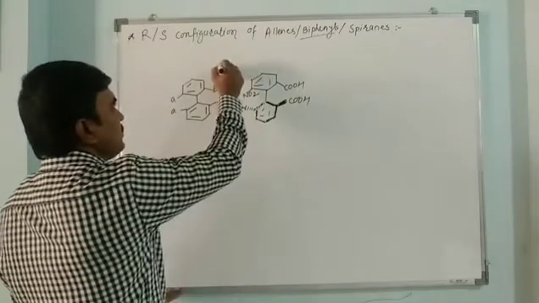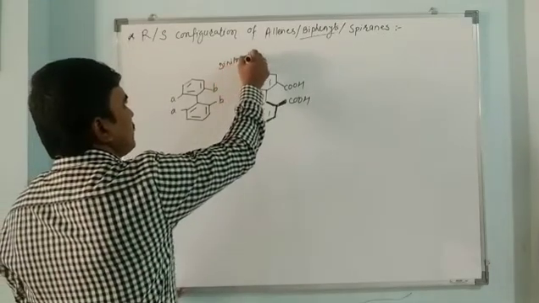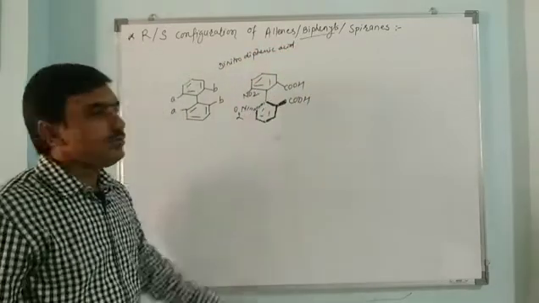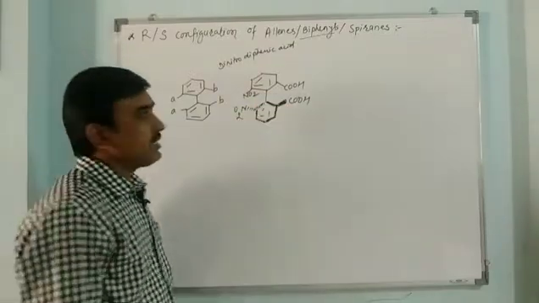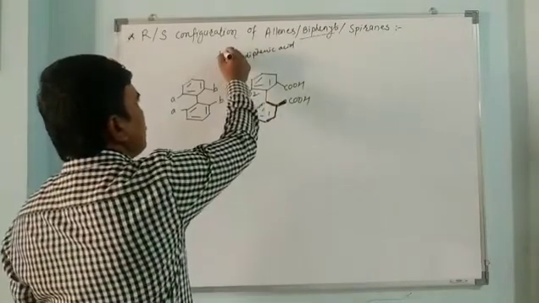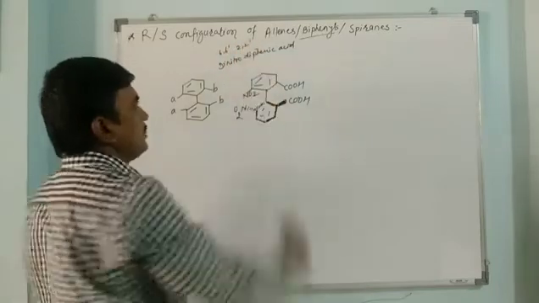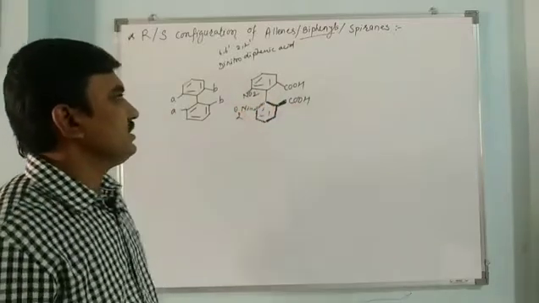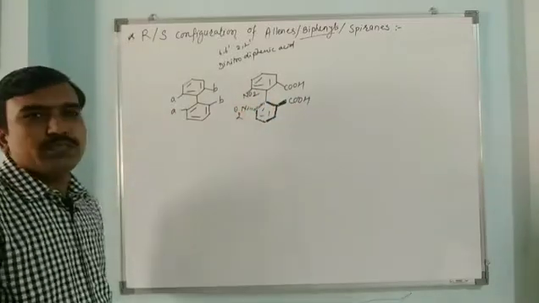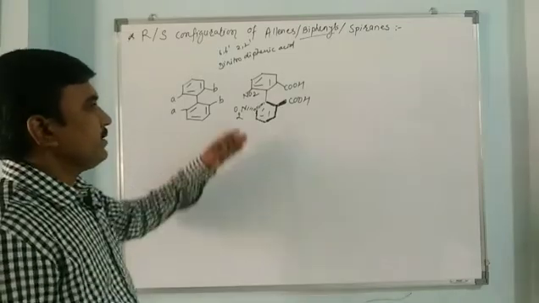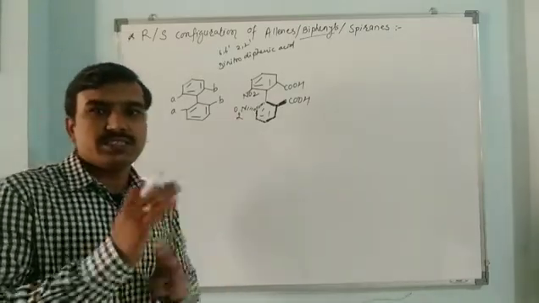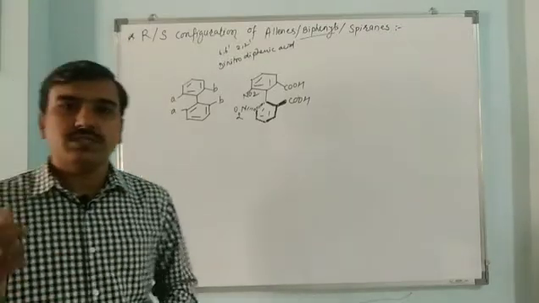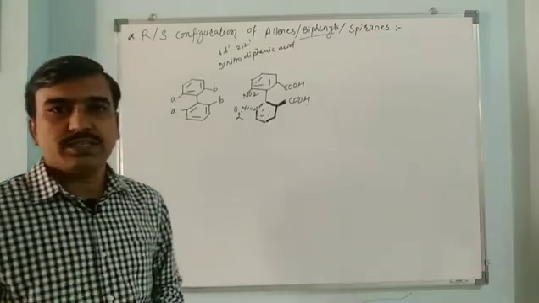The name of this compound is dinitrodiphenic acid, or diphenyl 2,2-dicarboxylic acid. This is 6,6-dinitro and 2,2-diphenyl dicarboxylic acid. So in this way, this is the diphenyl compound, or we can say it is a biphenyl. This biphenyl is optically active because it exists in enantiomeric form. The whole stereochemistry and the fundamentals of this we have discussed in the earlier video lecture of allenes and biphenyls.